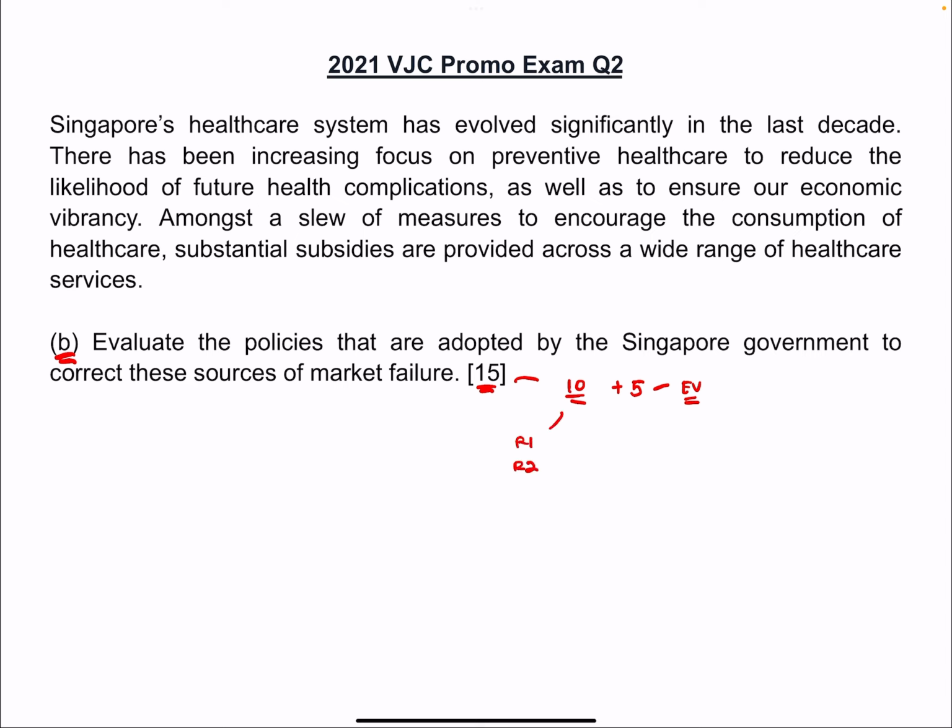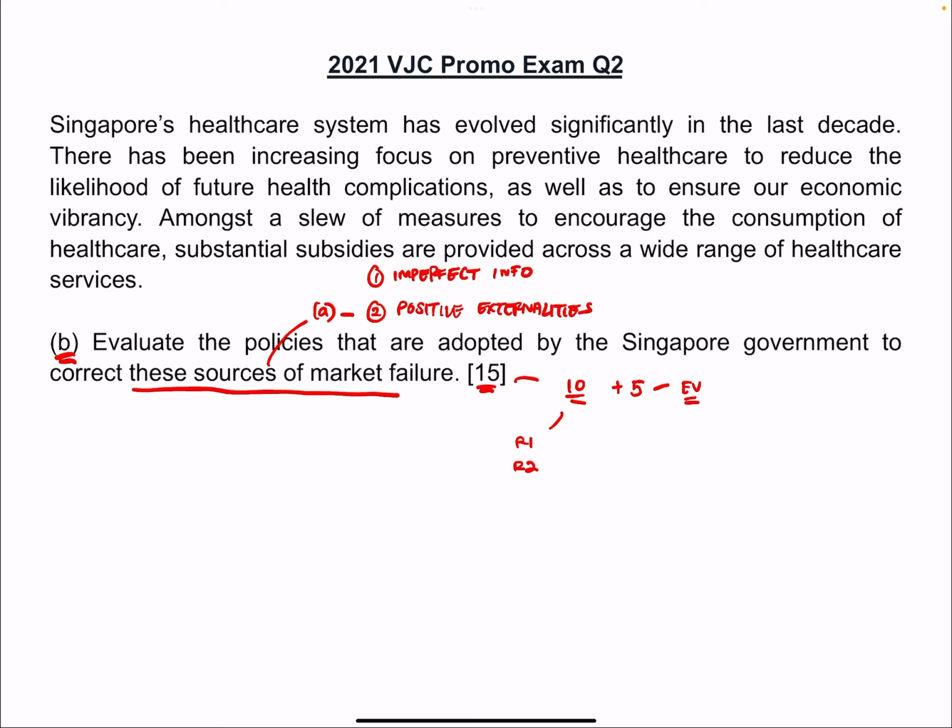Here they ask you to evaluate the policies that are adopted by the Singapore government to correct these sources of market failure. So I don't really remember, but in part A, we identified two sources of market failure. The first one is imperfect information, because people don't know what's good for them. They don't go for preventive healthcare, meaning that you don't go for your checkups. Don't let the doctor recommend you certain diet or lifestyle changes, right? And then we also have third parties who are affected. We mentioned that firms also benefit when you are healthier, right? So in this case, there will be positive externalities. So these are the two sources of market failure we identified in part A.